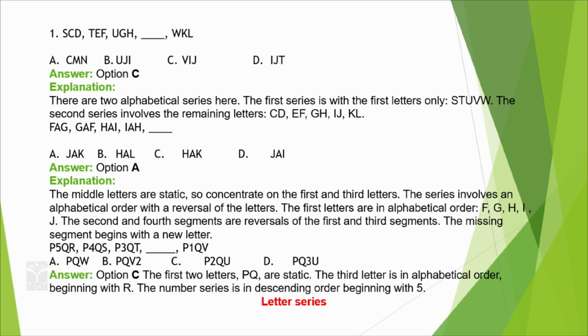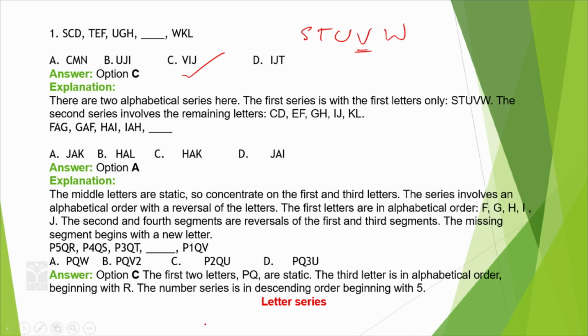So, here there are 2 alphabetical series, that is you know that PQRSTUV, correct? When you see alphabets, so here STUVW. So, the letter V will come as the first one. So, VIJ is the answer.